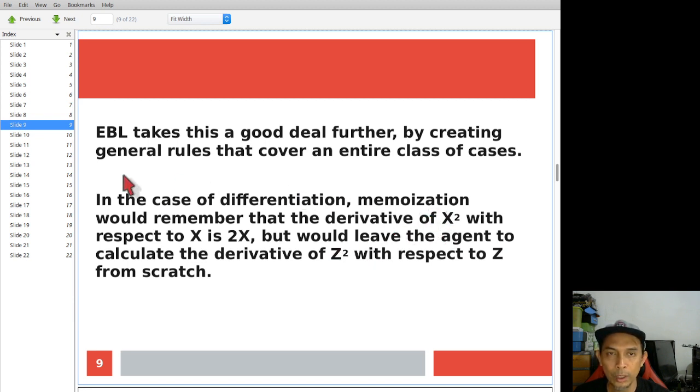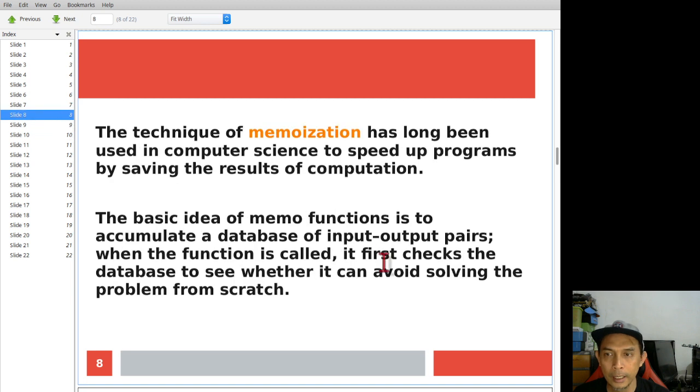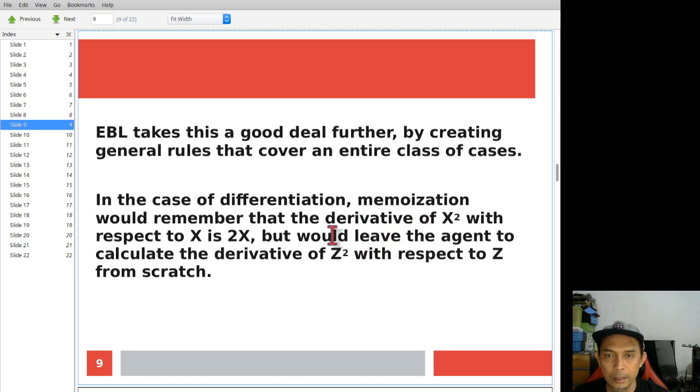But if you rely on a purely input-output pair, then you need to store another entry. You have an entry for x squared, and then you have an entry for z squared. So how to generalize so that any variable will result in the same solution?